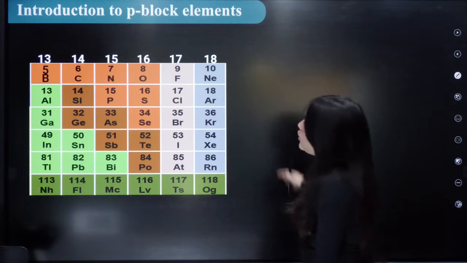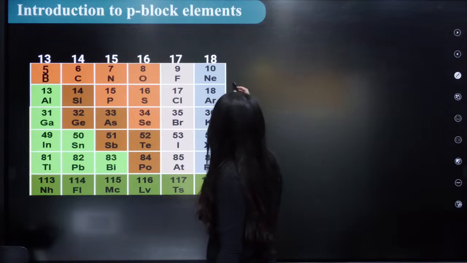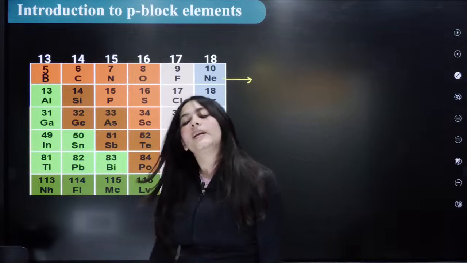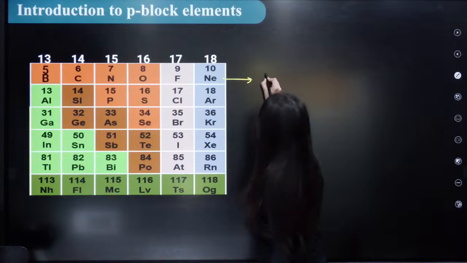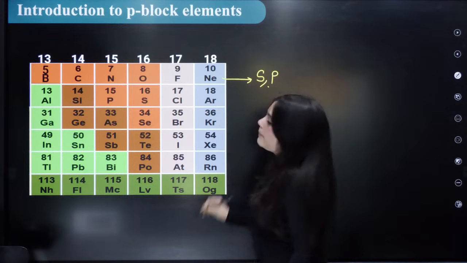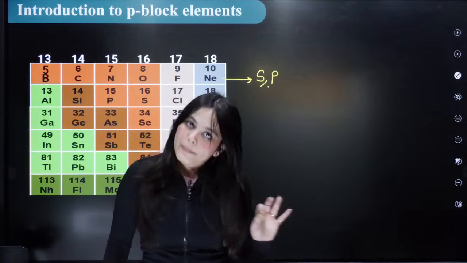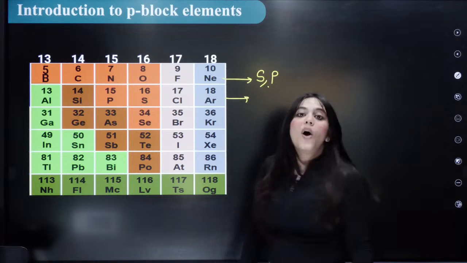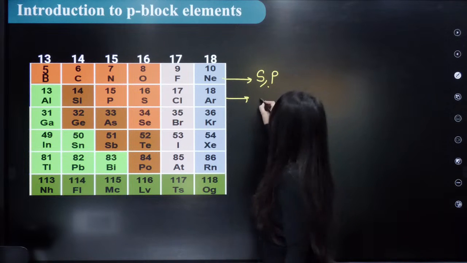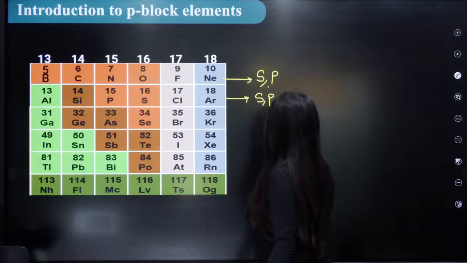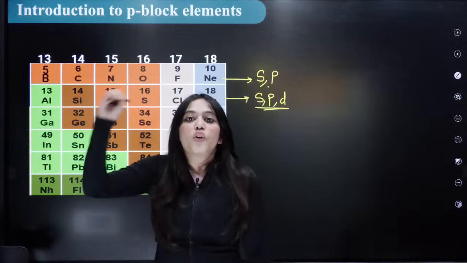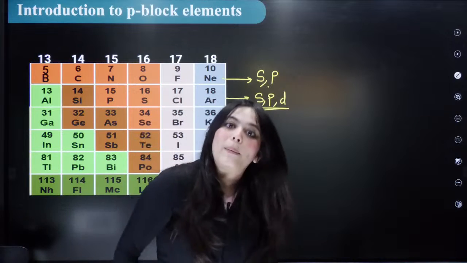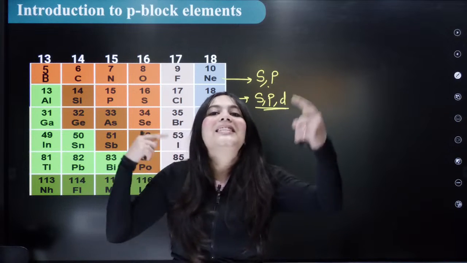Now the next thing that you should know while looking at the periodic table is, this is your first series, the first period. In the first period, every element has just two orbitals, the s orbital as well as the p orbital. Only two orbitals are present. But as you go down the group, for example in aluminium, there are three orbitals present: s, p and d. Remember this. From the third period, another block enters, which is the d orbital, and due to that the properties start to change.